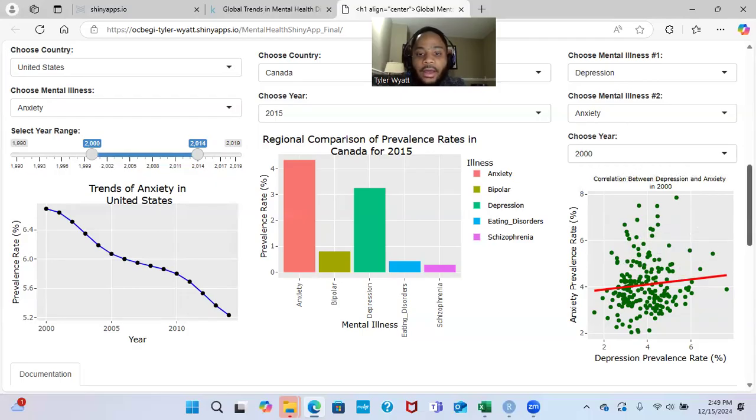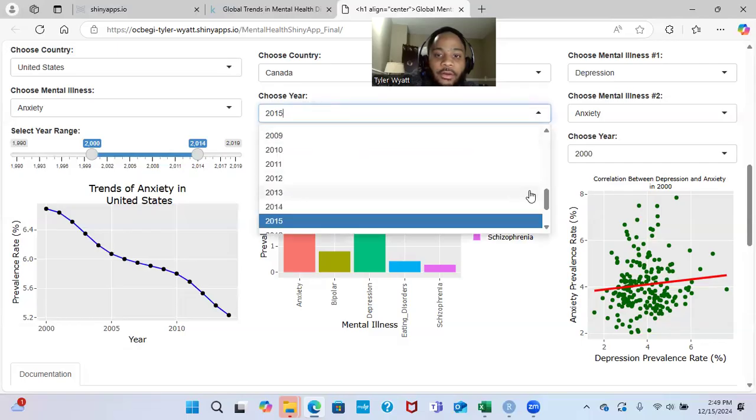Well, now that we've explored the app and its features, there are some key insights that may be revealed through visualizations and analyses when going through this app. In particular, a few insights I found were that depression and anxiety are some of the most prevalent mental illnesses, as they are consistently seen as the most prevalent worldwide. So for instance, as I showed in the comparison in Canada, you'll see that for the year 2015, anxiety and depression had the highest prevalence rates.